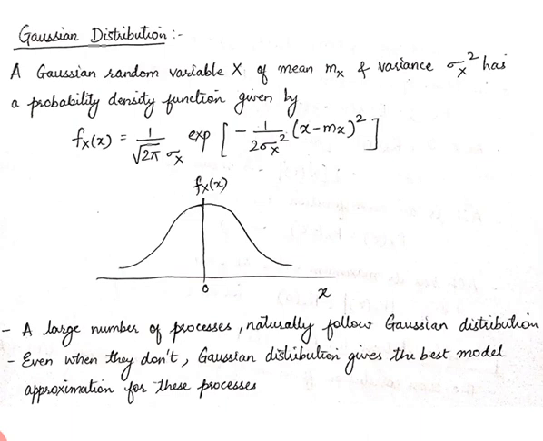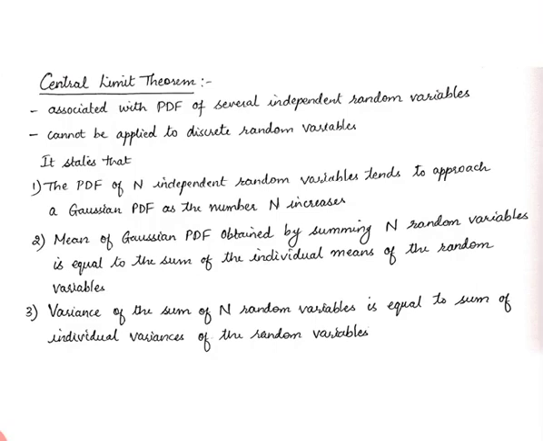Alright, you are already well versed with this in mathematics. We used to call it normal distribution. Alright, the next concept that we have is the central limit theorem. In short we can call it CLT. Now central limit theorem is a very fundamental and a very key concept in probability theory. It says that the statistical and probabilistic methods that work for Gaussian distribution or normal distribution can be applied to many other problems which deal with different types of distributions.